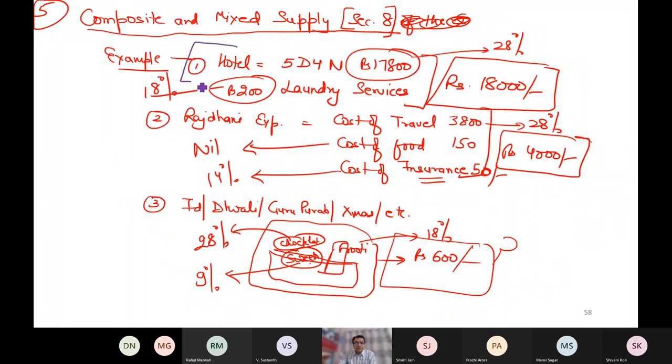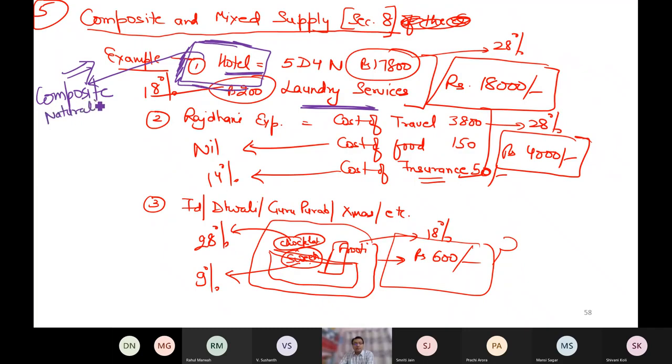This is first a mixed supply. First it is mixed because it has two components, hotel stay plus laundry. So it is mixed by default. But when I checked it for composite, I found that it is composite. So it cannot remain mixed. It is a composite supply because the supplies are naturally bundled. And not only naturally bundled, the main supply, the principal supply, is the hotel stay.